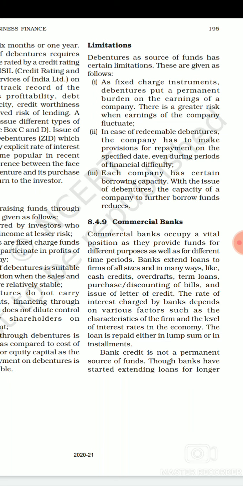So if a company does not have a good financial position in that particular period written in the debentures, still they need to pay them out, so it is very difficult for the company in the case of redeemable debentures.